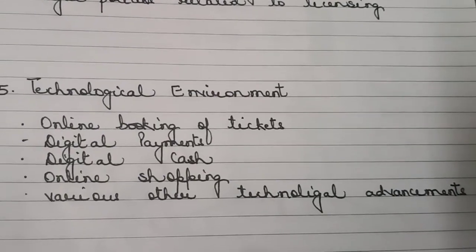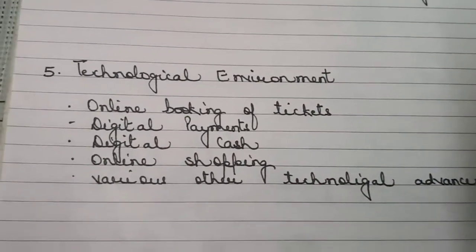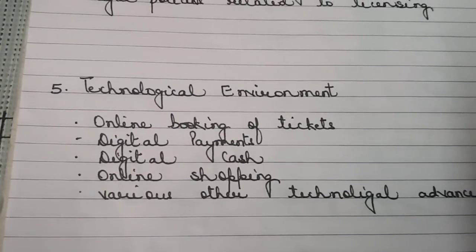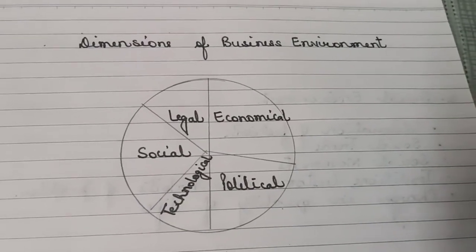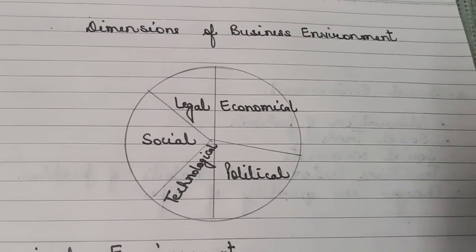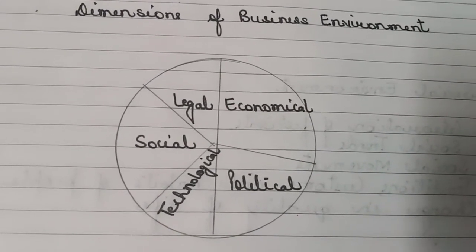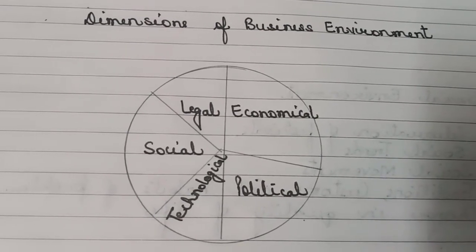scientific improvements take place. So all these dimensions of business environment, children, affect the business environment. So just a quick revision of the dimensions of business environment. We have 5 dimensions of business environment: economical, political, technological, social, and legal.